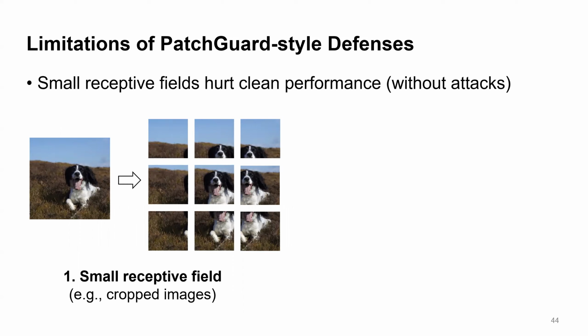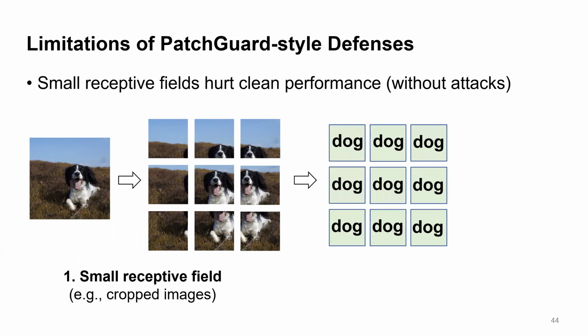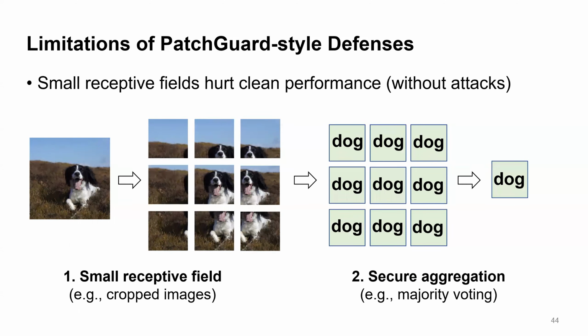Let's see the simplest version of PatchGuard defense. We can crop the image into different chunks, make local predictions on different chunks, and then perform majority voting on the local predictions to get the final robust prediction. Ideally, we hope all local predictions are correct. However, we can see that many image chunks don't see the dog at all. As a result, the prediction for those image chunks can be incorrect even without an attack, as shown in this example.